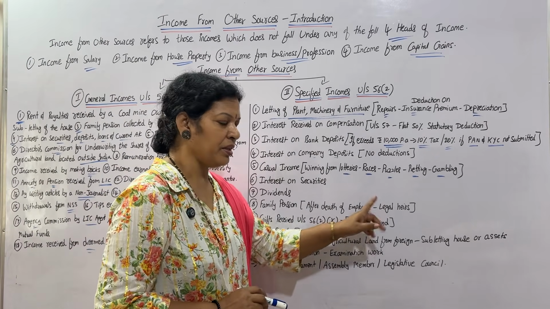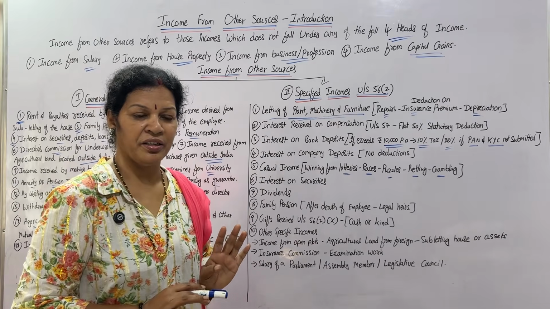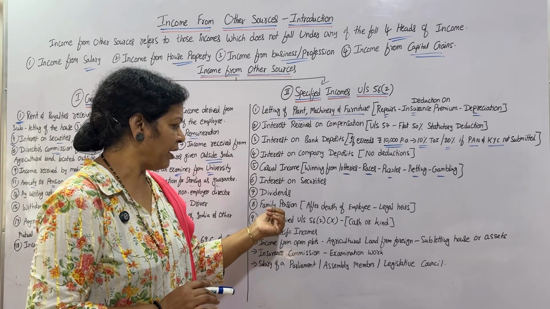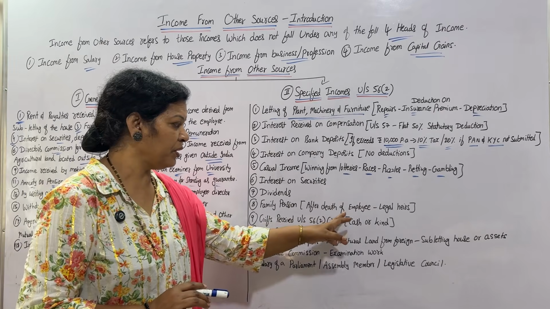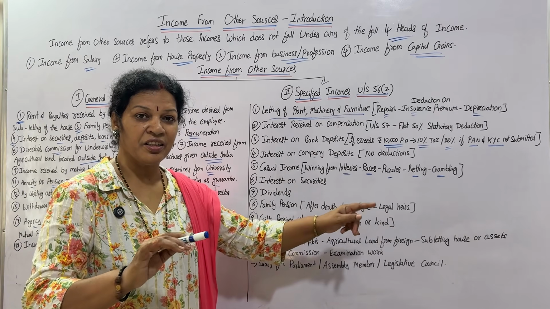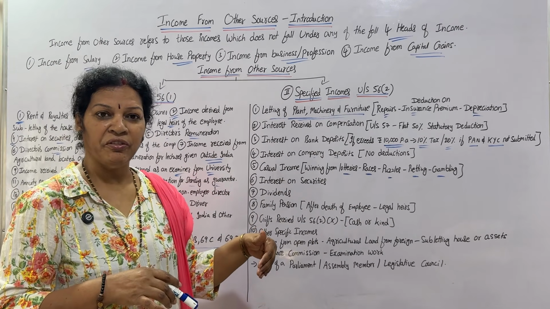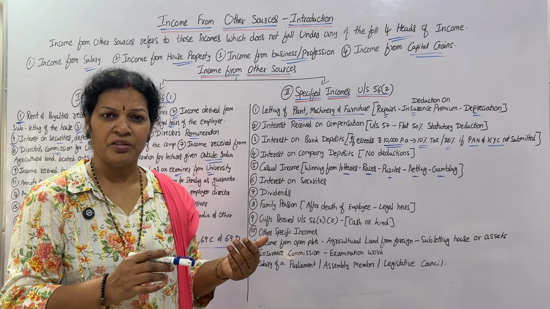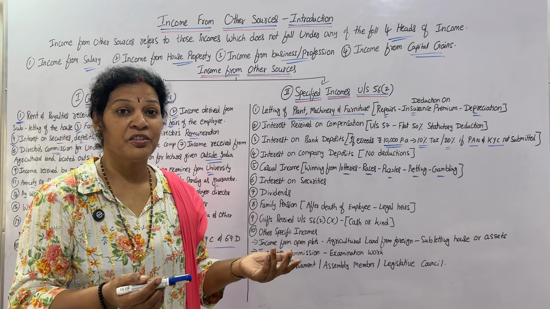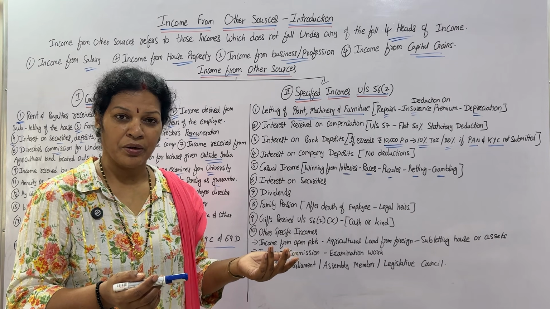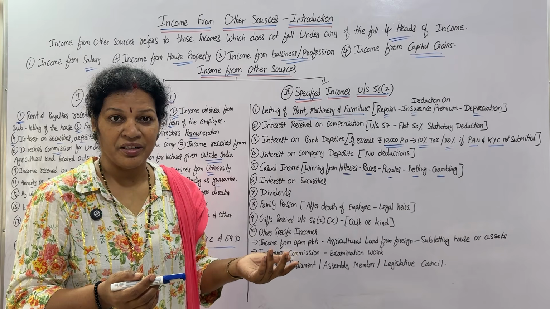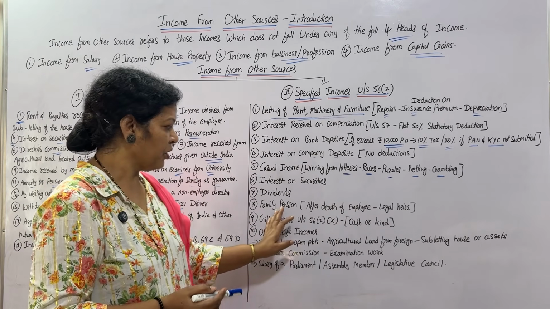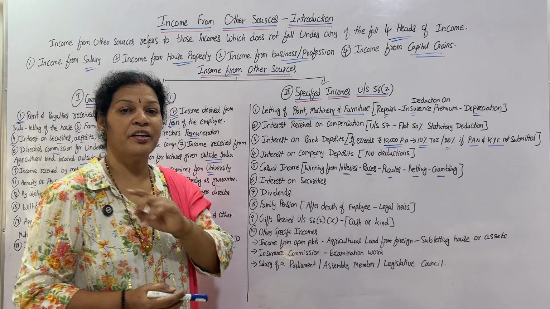Next, family pension. After death of employee, legal heirs, that we have discussed already. Same point only. Family pension. After death of the employee, legal heirs, anything is there, means someone, maybe wife or dependent son or small children, or elders, their parents who are old and who are not earning. So any of such cases, that is also considered as income from other sources.